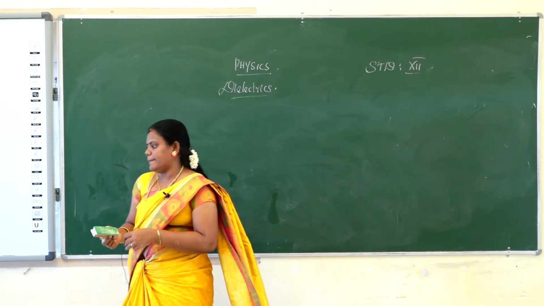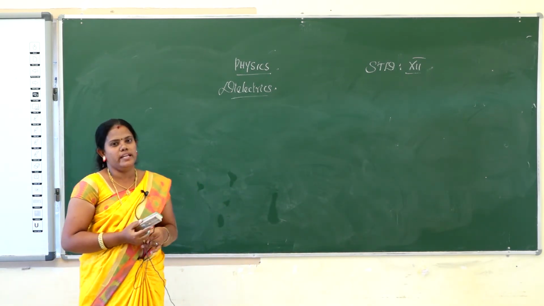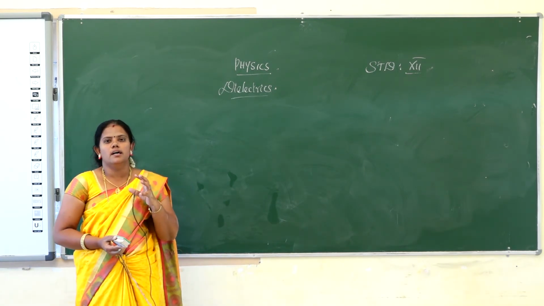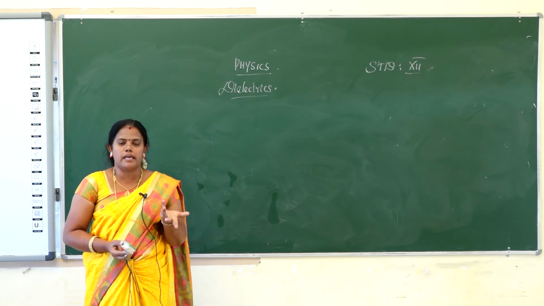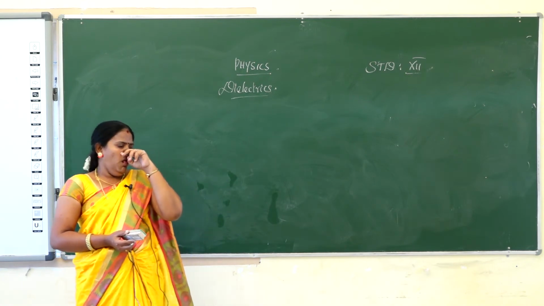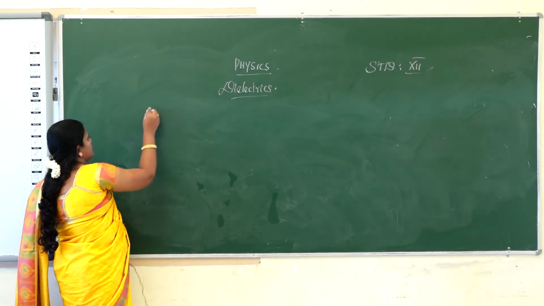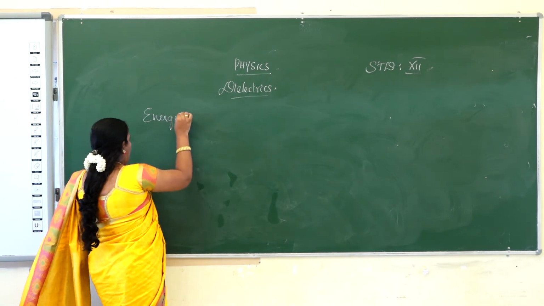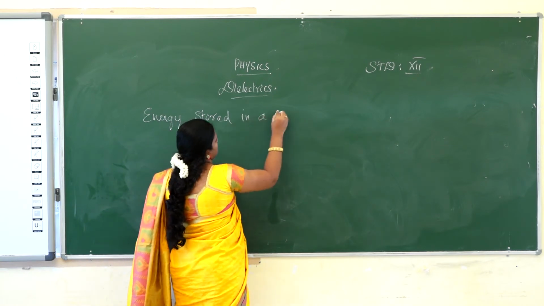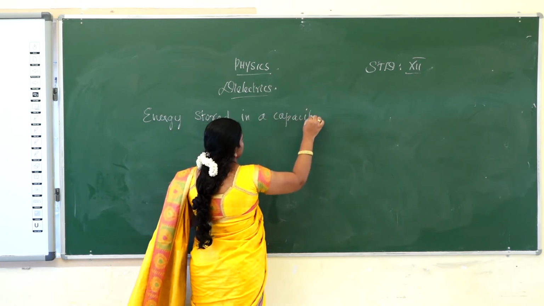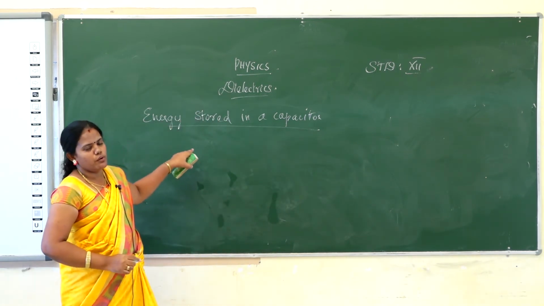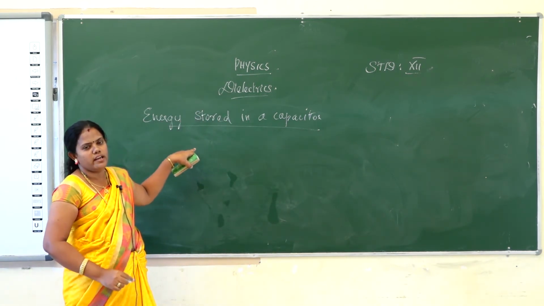Capacitance of a parallel plate capacitor is done, and next is energy stored in a capacitor. What is the energy stored in a capacitor? How is energy stored in capacitors? Capacitors always have stored electric energy. So how do we find the energy stored in the capacitor? Energy stored in a capacitor. First find the energy value of the capacitor. How to find the energy value?